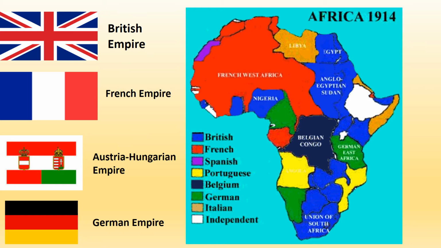Now, Britain has an empire at this point. France also has an empire. Austria-Hungary has an empire, and Germany has an empire as well. You'll see on the right hand side how different parts of Africa are divided up at this time. So you've got colonies ruled by the British, colonies ruled by the French, the Spanish have got land in Africa, the Portuguese, Belgium has land, the Italians have land, and Germany also has colonies in Africa. So this creates tension between the different sides in World War I, because they want more land across the world, in particular in Africa.